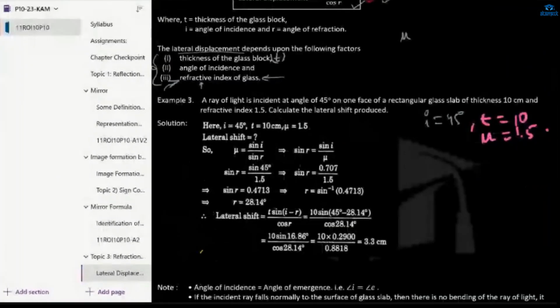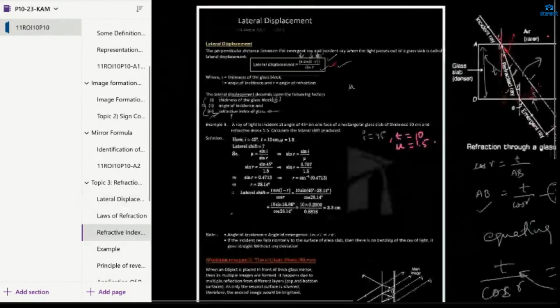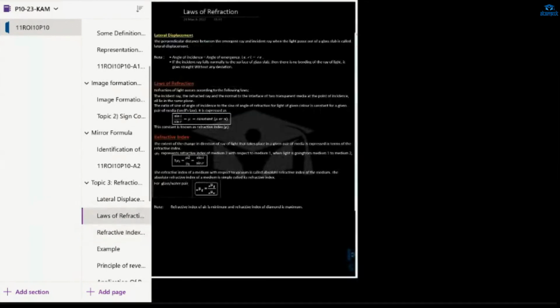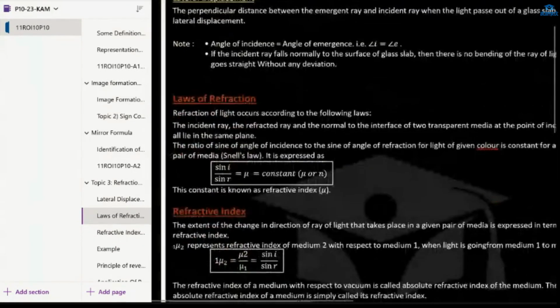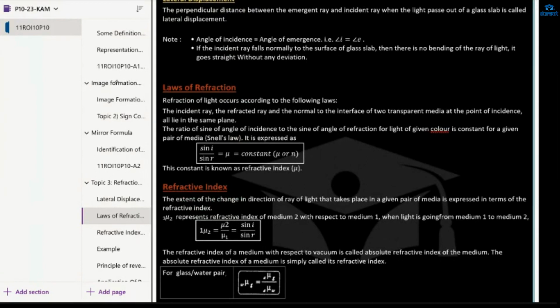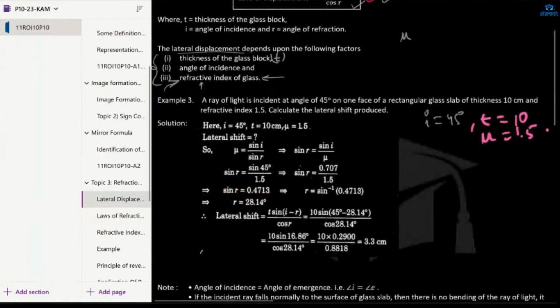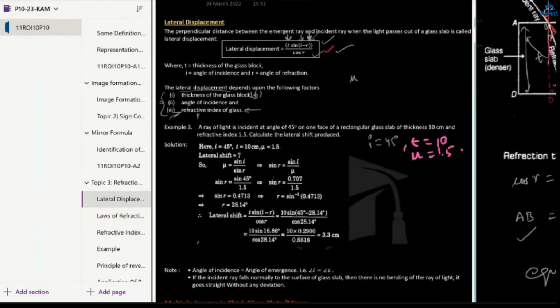I mean, we'll study what the formula for refractive index is. Here it's given in the law of refraction, which we will study: sin i by sin r is equal to mu. Then we will solve this question. We'll solve it after studying refractive index, so that you'll get clearly what to do by this formula, because we haven't studied it yet. Now, mu is equal to sin i by sin r. So let this be; we will do this example later on.